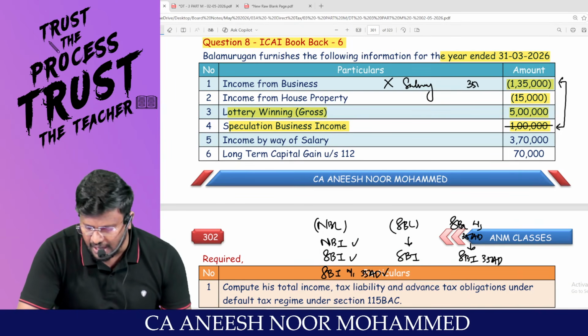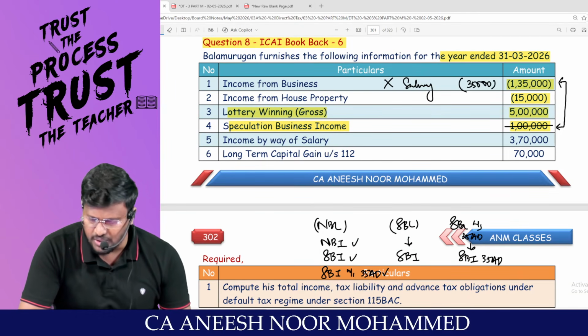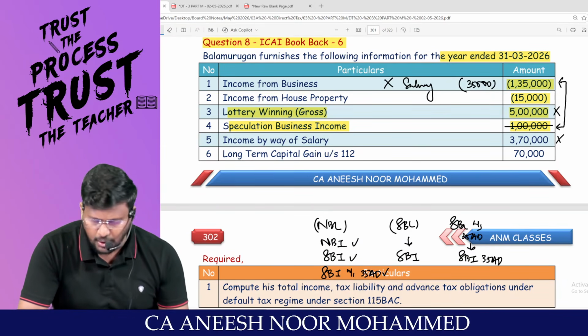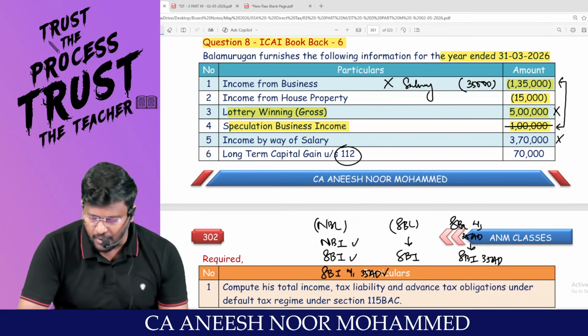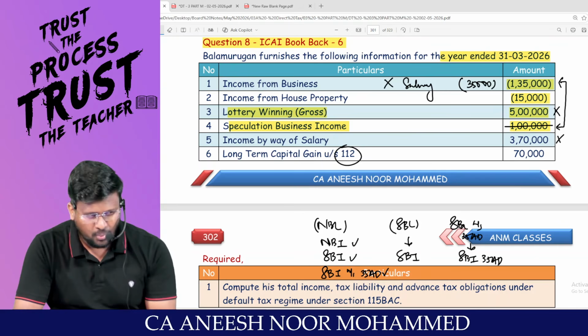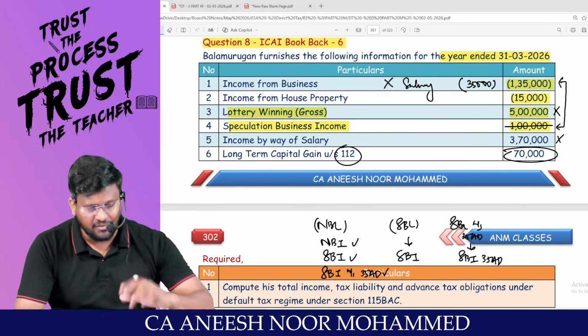Still, we will be having 35,000 rupees business loss. Sir, this 35,000 loss cannot set off against casual income. Cannot set off against what also? Salary also. Long-term capital gain covered under 112. Capital gain is a what family? Royal family. If they are having something, they will give to others.